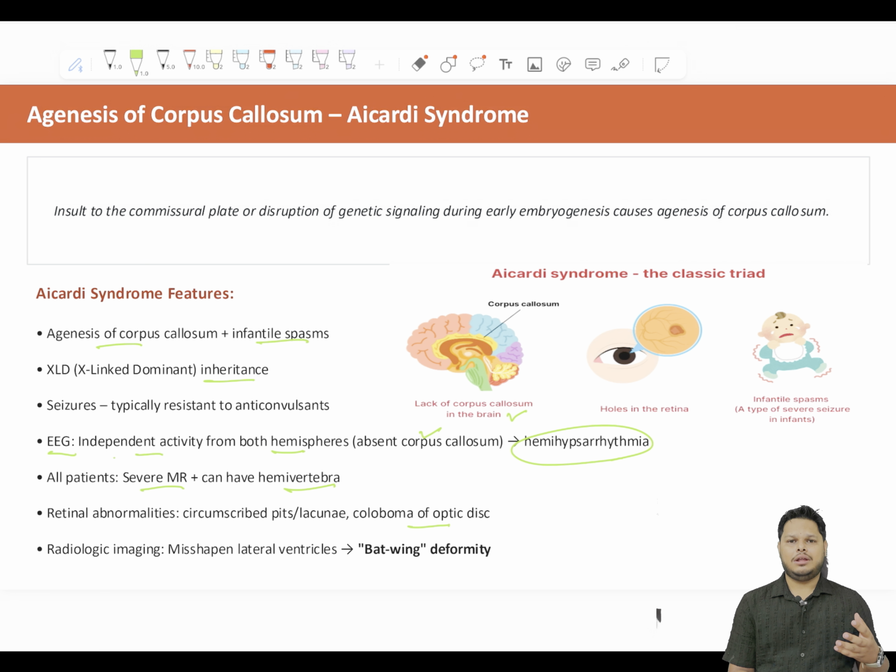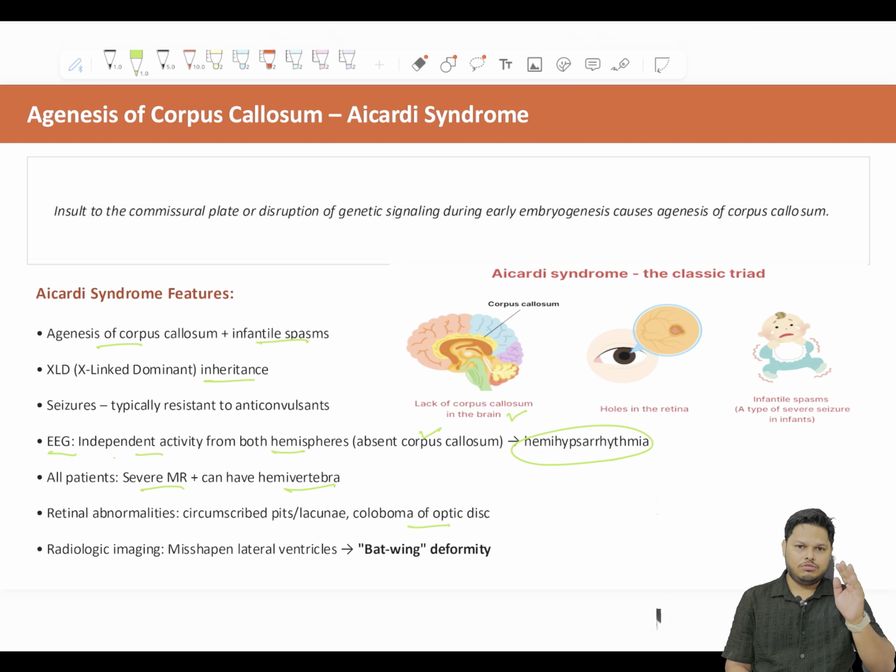So now you will not see cases of Aicardi syndrome. The only way you have is to remember Aicardi syndrome. Okay, agenesis of the corpus callosum, retinal pores or pits or coloboma. Third, we come to infantile spasms. Infantile spasms means hypsarrhythmia. Then agenesis of the corpus callosum means independent activity of both the hemispheres. So resistant to anticonvulsants. So questions will be asked like this. Bat wing deformity in the radiological imaging.